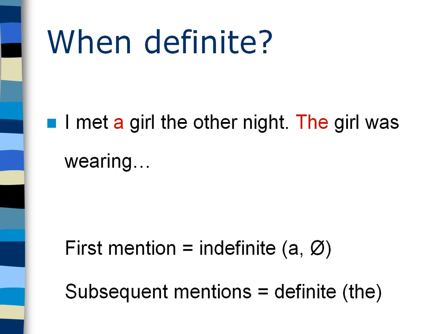Third case when something becomes definite is when we already mentioned it before in the context. I could say, well, I met a girl the other night. The girl was wearing etc, etc, etc. So the first time that I mention her, it is still, well, it's a girl, it's indefinite. But the second time I can say the girl was wearing, and the person I'm talking to will know that I'm talking about the girl that I just introduced.